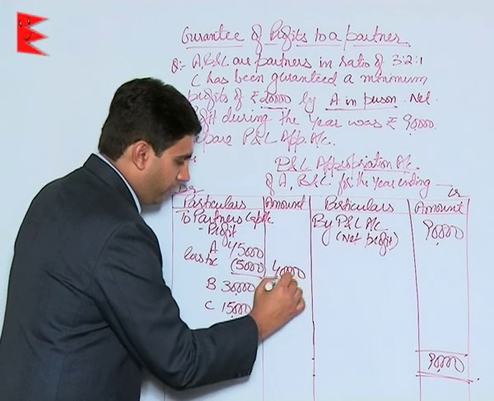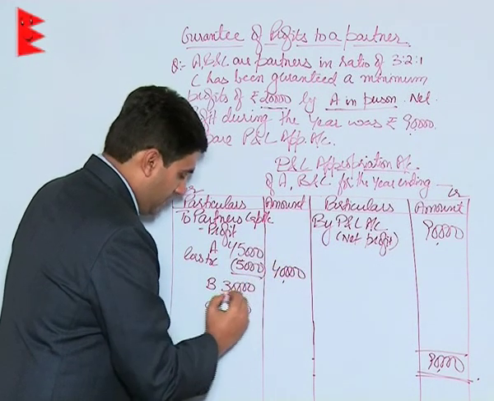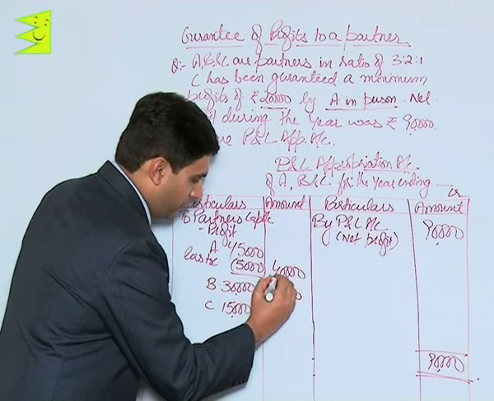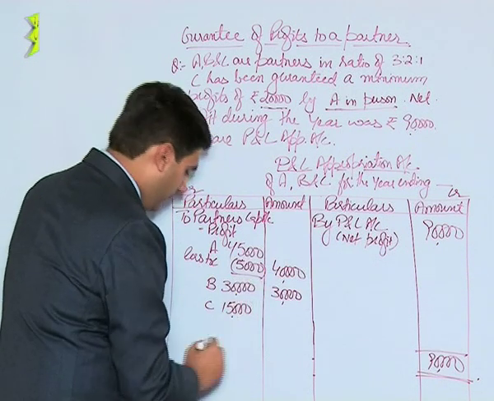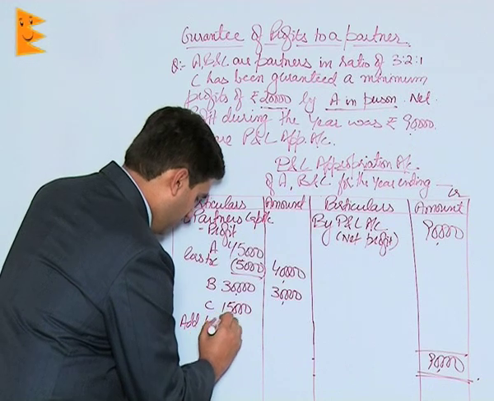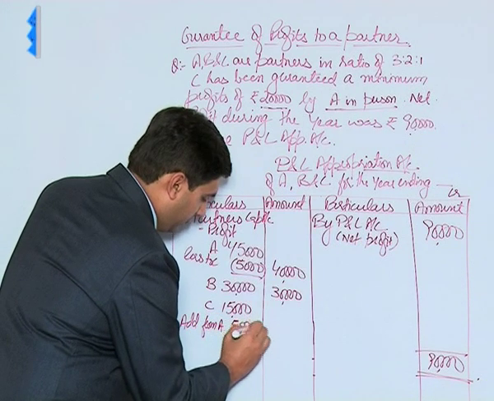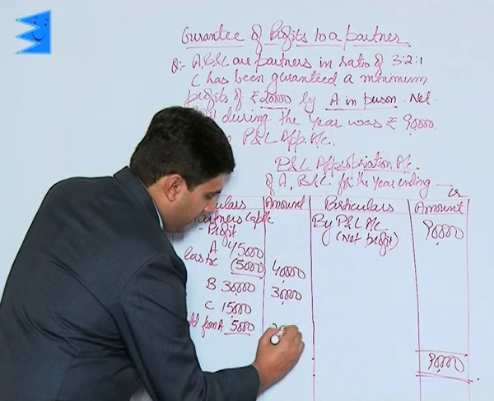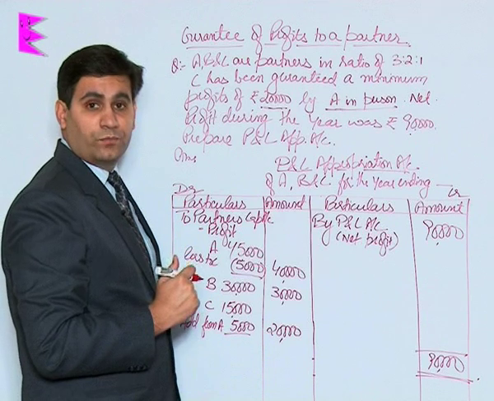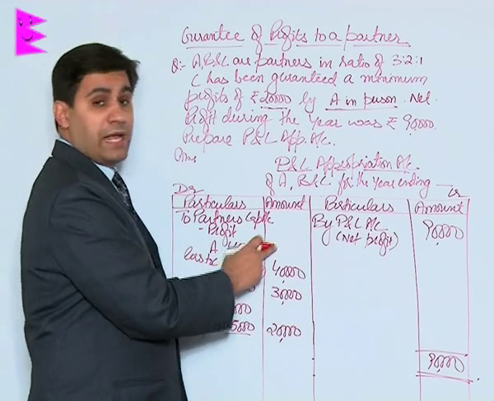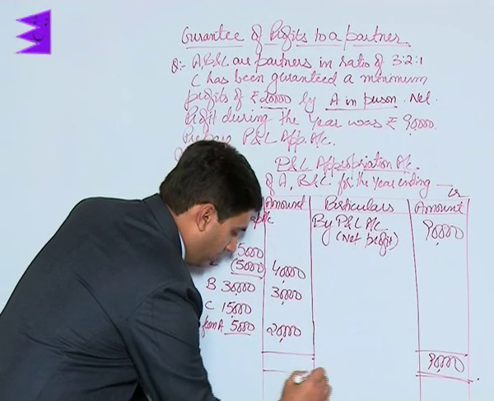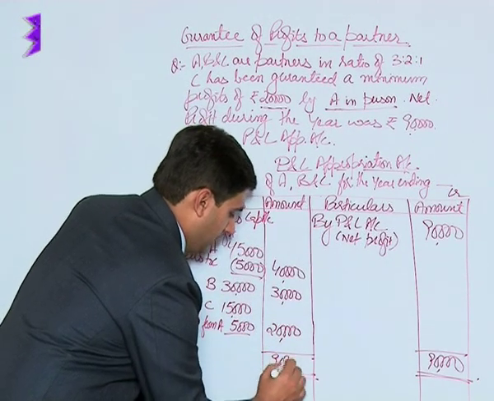A will get a total amount of 40,000 as profits. There will be no deduction in B because he has not given any guarantee. So that would be 30,000. And C, we will add from A 5,000. This will make his total equal to 20,000, which is the guaranteed amount. So 5,000 deducted out of A and added to C on account of guarantee. Let us total out this account. It comes to rupees 90,000.